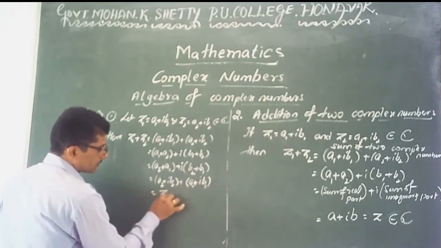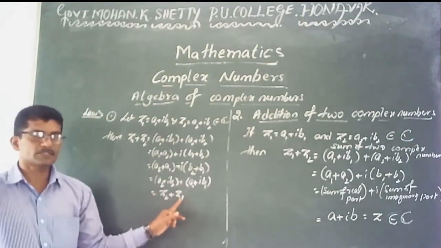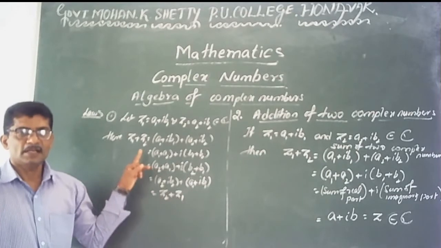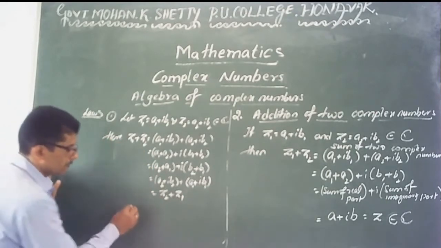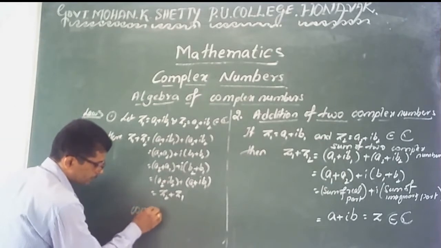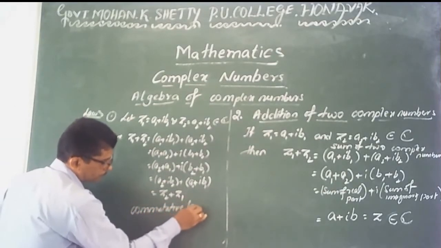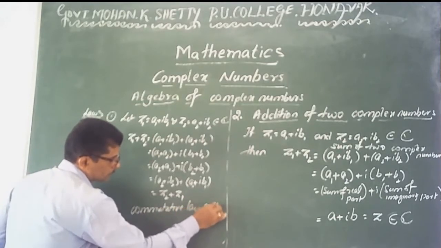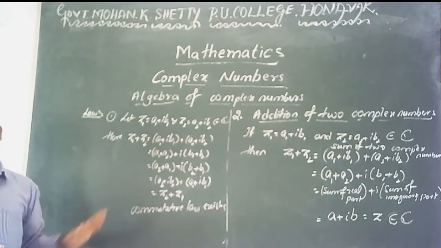That value is z2 plus z1. It means z1 plus z2 is equal to z2 plus z1, so in complex numbers addition is commutative. Therefore the commutative law exists, or is satisfied by addition.